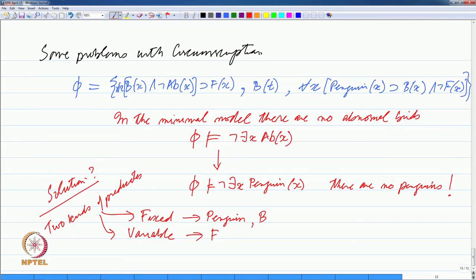So, if we do this, then we can infer with this same phi that for all x, bird x and not flies x is equivalent to penguin x.